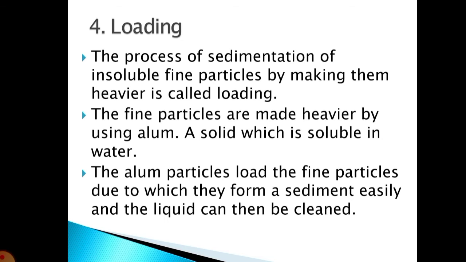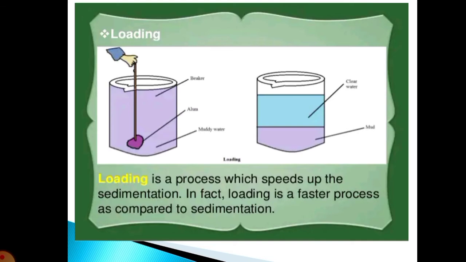So how will they become heavy? The fine particles are made heavier by using alum. Alum is a solid which is soluble in water. The alum particles load the fine particles, due to which they form a sediment easily, and the liquid can then be cleaned and collected. So loading makes the process of sedimentation faster. By using alum, the sedimentation process speeds up. In fact, loading is a faster process as compared to sedimentation, as we are using something like a catalyst which speeds up the reaction, like alum is here.